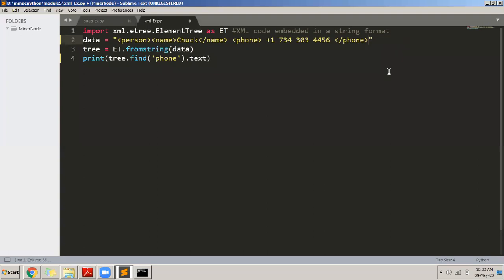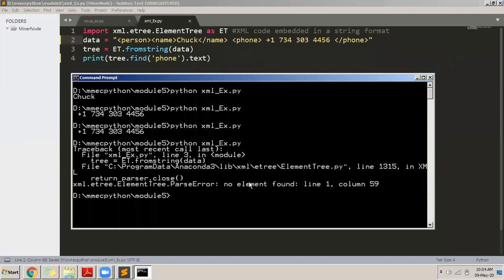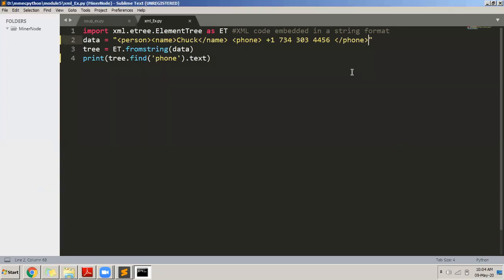I will just remove this person closing tag. I will save this. Now what I did is I removed the slash person tag in the end. I saved it. Now I will execute my program and see what will happen. See, it gave me an error. It says XML ElementTree ParseError, no element found, line 1. It is a parsing error because I have started a person, but I did not end person here.